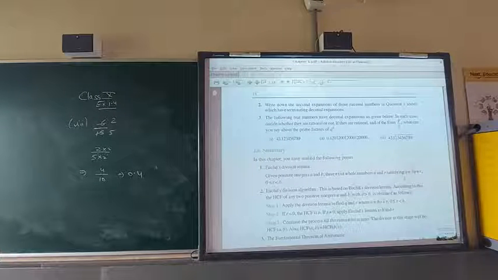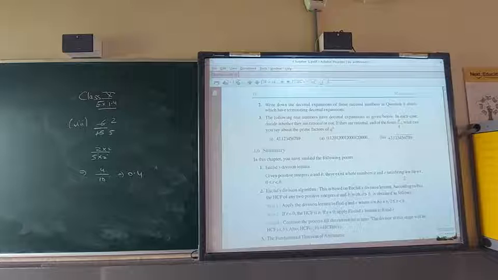Since the number has a terminating decimal expansion, if you see that the number is stopping, 43.123456789, it will stop. So this is a terminating decimal expansion. It is a rational number in the form of P upon Q, where Q is of the form 2 power m and 5 power n.